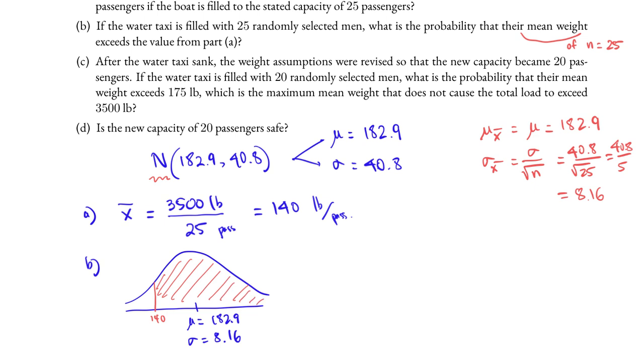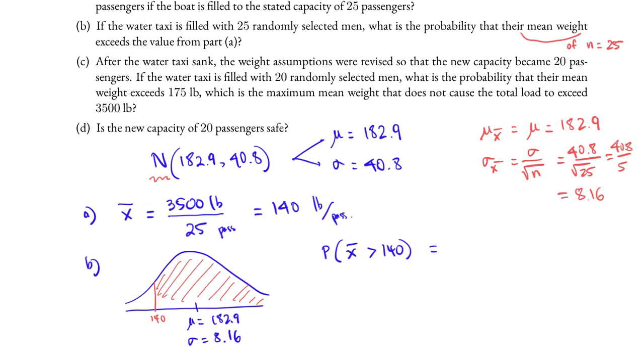Using technology, we compute the probability that x bar is greater than 140 once we input the mean of 182.9 and the standard deviation of 8.16. Not 40.8 but 8.16, because we're looking for the probability that the mean exceeds 140.